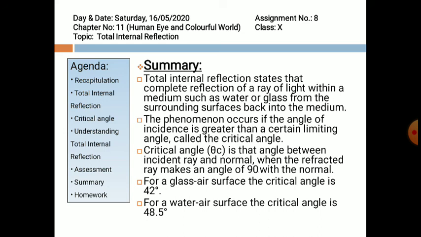Critical angle, represented by theta c, is that angle between the incident ray and normal when the refracted ray makes an angle of 90 degrees with the normal. For the glass-air surface, this critical angle is 42 degrees, and for the water-air surface, it is 48.5 degrees.